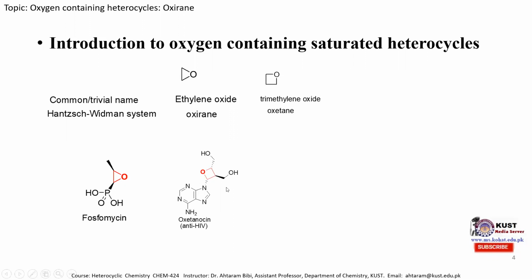For example, we can see over here this oxetane-containing molecule, which is used as an anti-HIV drug, consists of this four-membered oxetane ring. The third member of the oxygen containing saturated heterocycles is a five-membered compound, and its common name